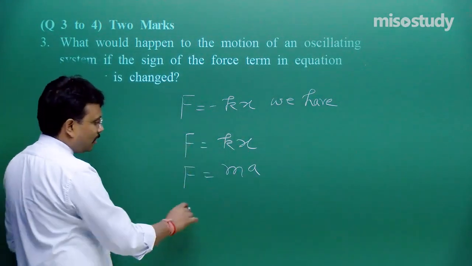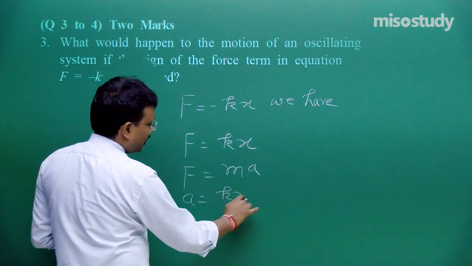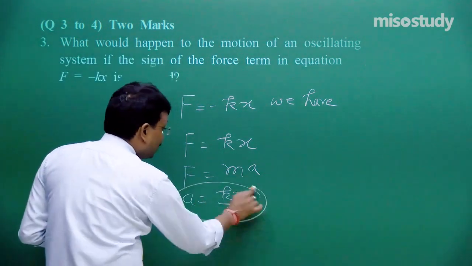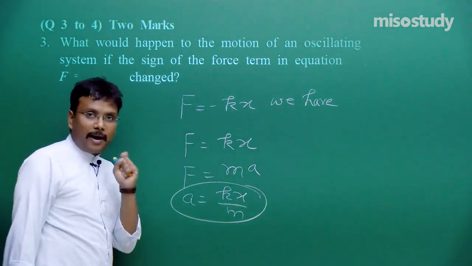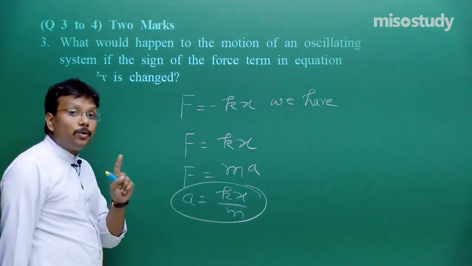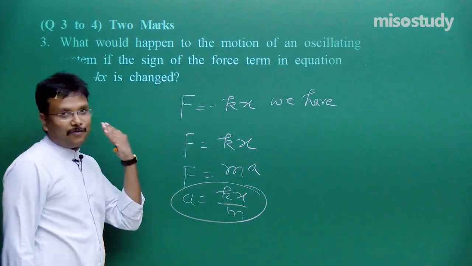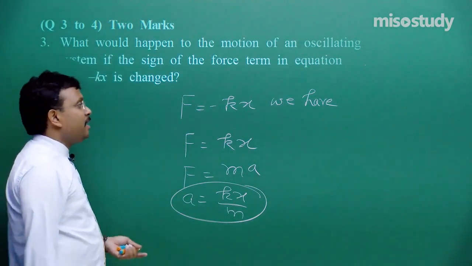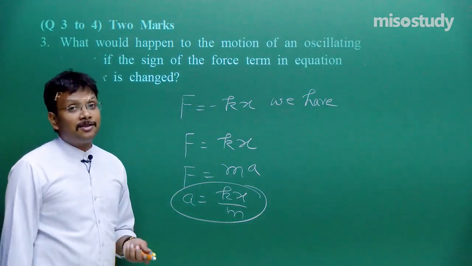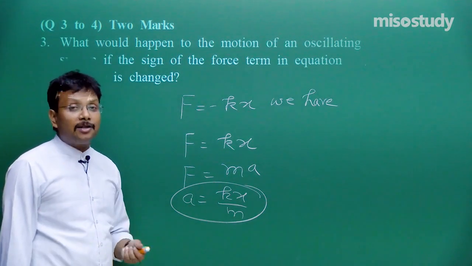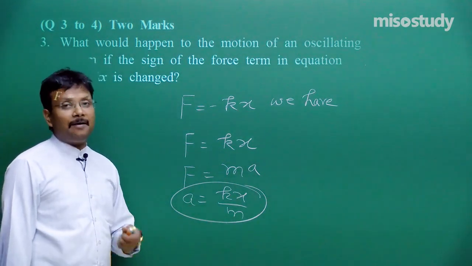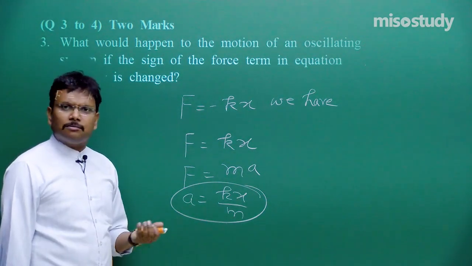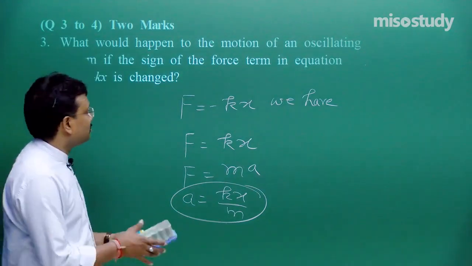So, apply it over here. So, a is equal to Kx by m. Basically, that minus sign is technically required. So, now it is not restoring force, it is accelerating force. Fine. So you can write down this equation and then simply mention in this condition, if I change the sign of this equation, now it is not restoring force but it will behave as an accelerating force. Simple. Fine.